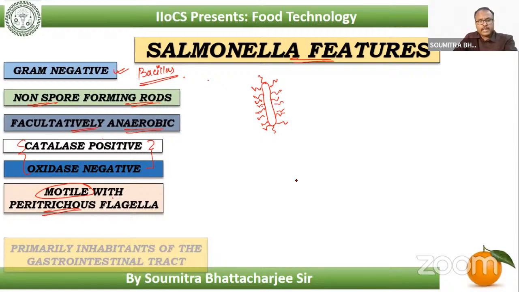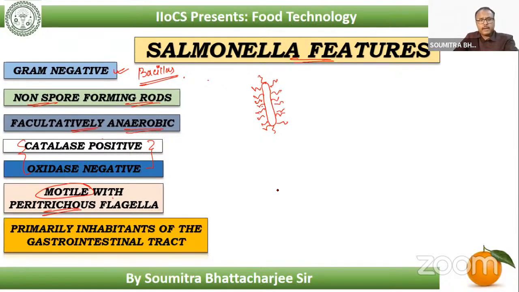Moreover, these are primarily intestinal tract bacteria. That means if we are talking about the habitat of Salmonella within our body, Salmonella mainly takes shelter within our GIT, the gastrointestinal tract. It stays over there, and whenever it gets a suitable environment, it multiplies in a rapid manner. So we represent it as primarily an inhabitant of the GIT, or the gastrointestinal tract.